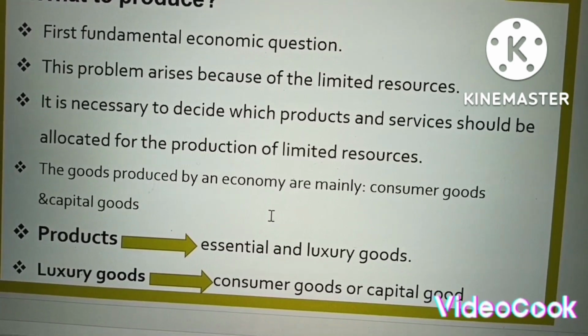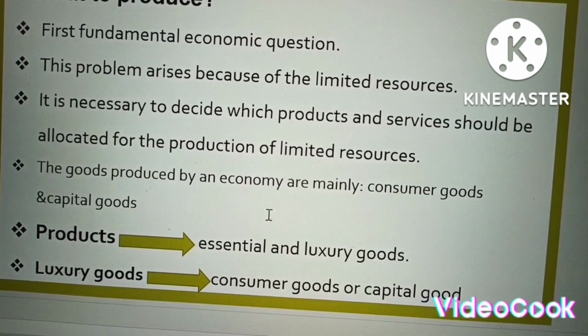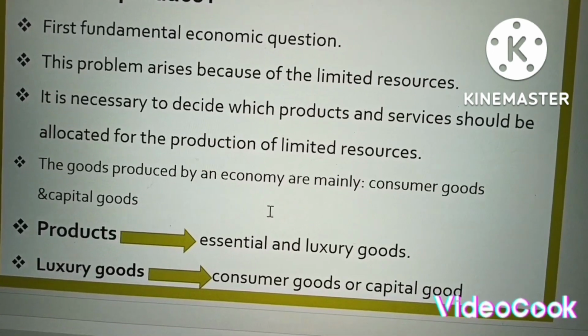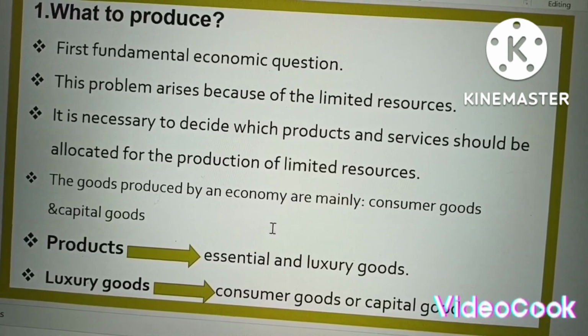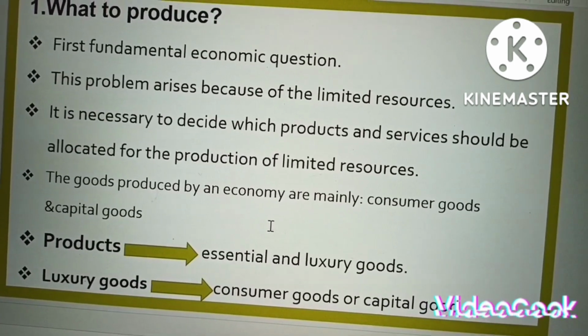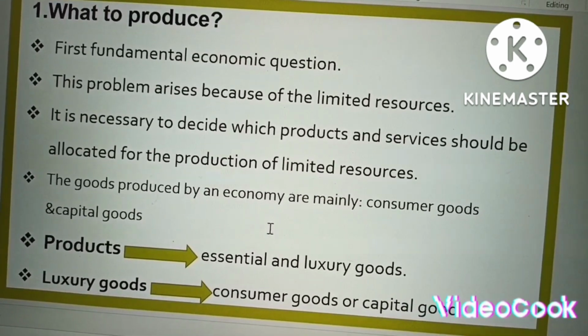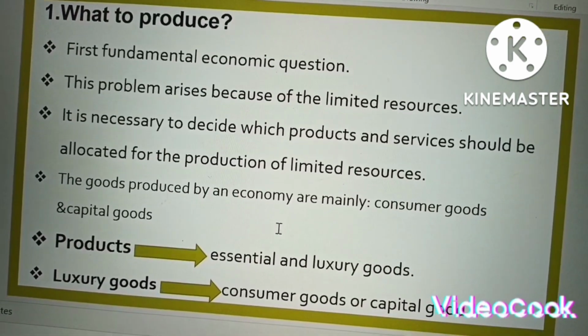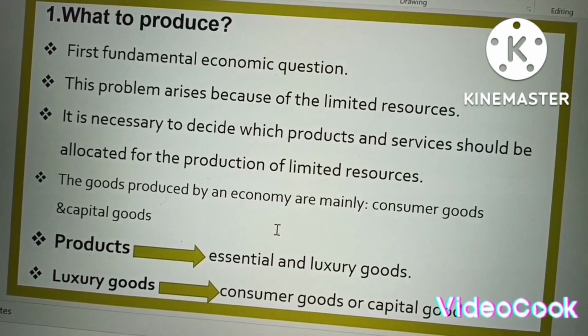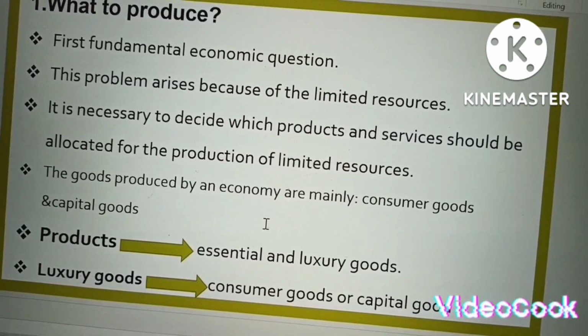So what to produce is important in producing goods and services.